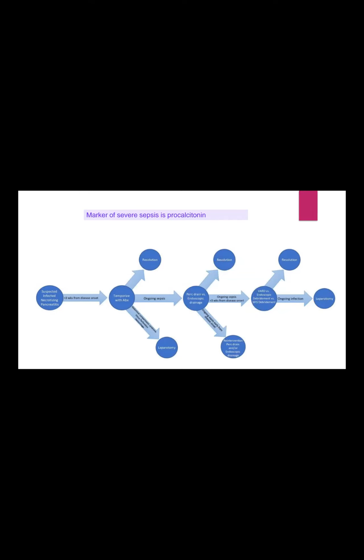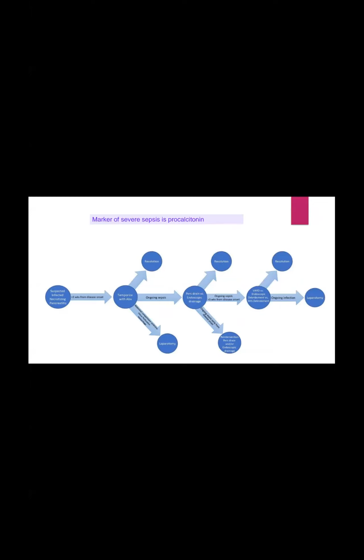So what are the stages to reach laparotomy? First, we started antibiotics. Septicemia ongoing, we started the drainage. Septicemia ongoing, more than 3 weeks, we started debridement, re-intervention done. Then with ongoing infection, we do laparotomy to see the site of infection. This is the sequence of steps we have to remember.